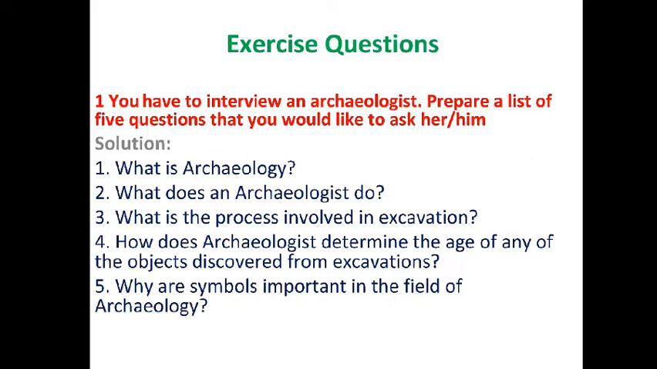Now exercise questions start. Question number first. You have to interview an archaeologist. Prepare a list of 5 questions that you would like to ask him. And the solution is: first, what is archaeology? Second, what does an archaeologist do? Third, what is the process involved in excavation? Fourth, how do archaeologists determine the age of the objects discovered from excavation? And fifth, why are symbols important in the field of archaeology?